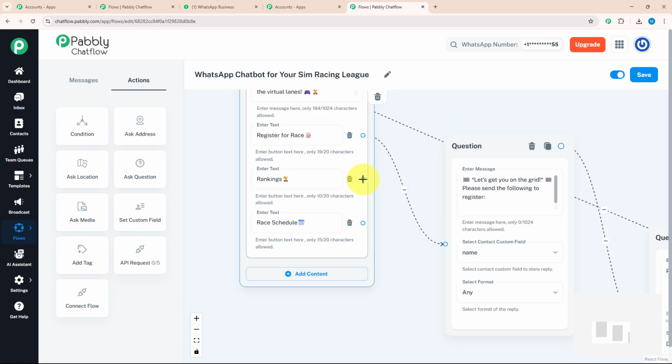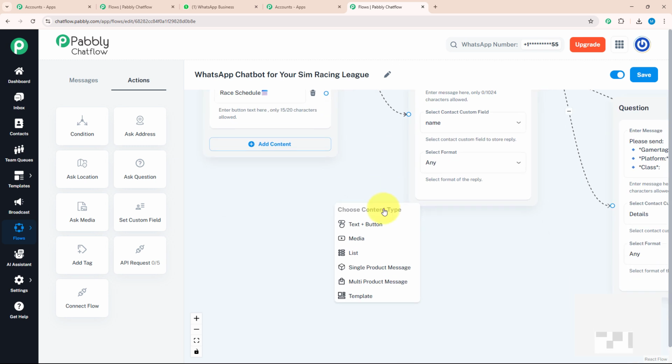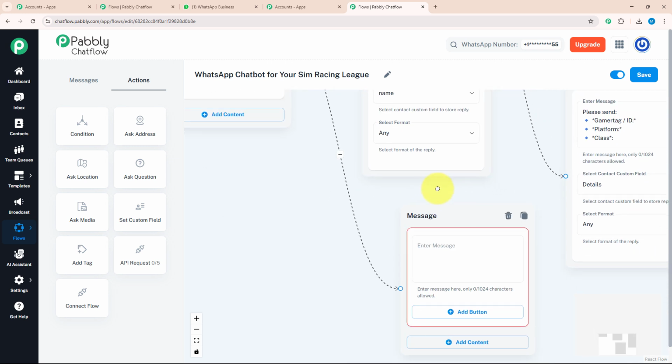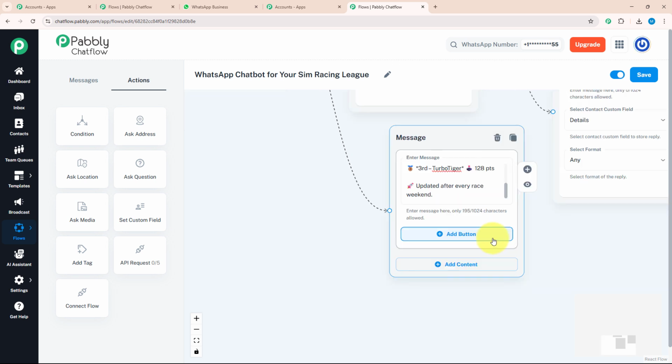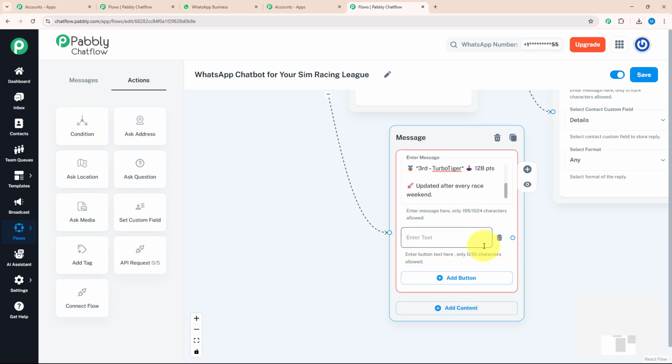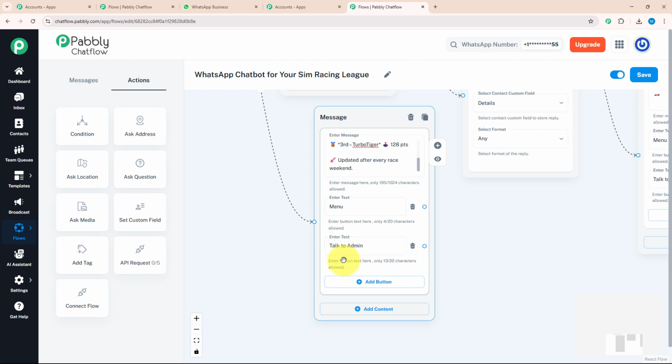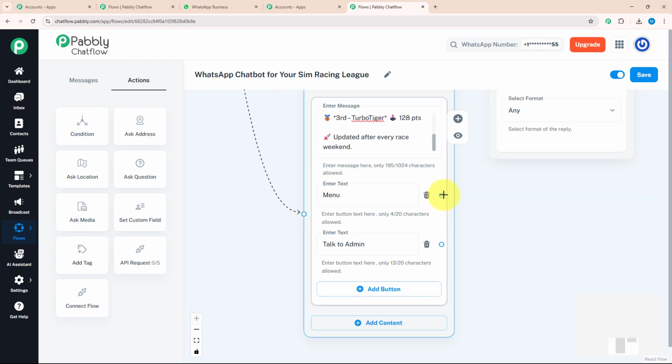After that, I will go to my second action button, which is ranking. For that, I'm going to drag and drop and select the text button over here. Inside this, I will enter a message, details about racing and their ranking. With this, I will add action buttons as well. For that, I will click on the add button option and enter my message, menu and talk to admin. Similarly, I will connect the menu button with our initial message.